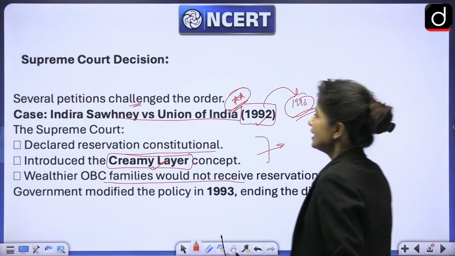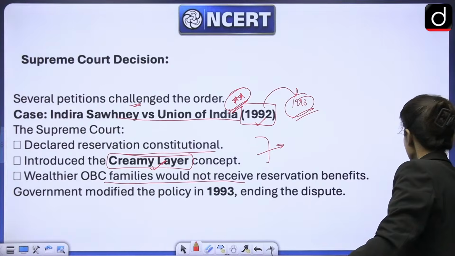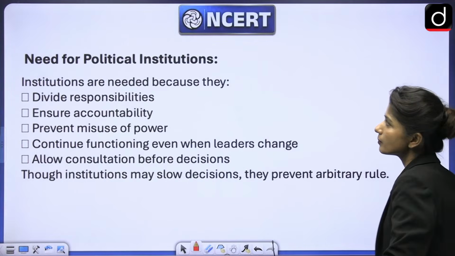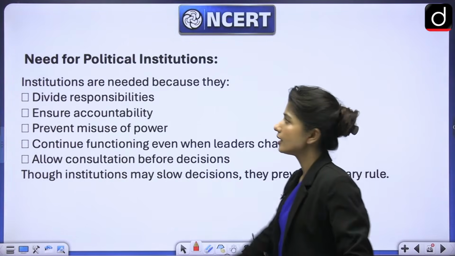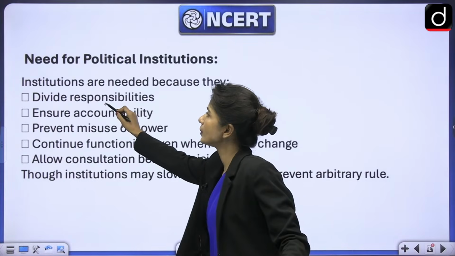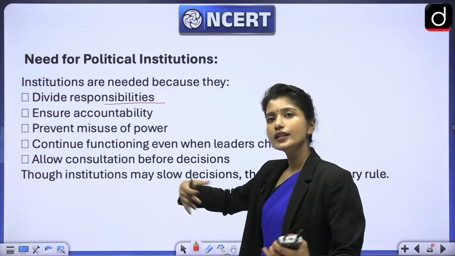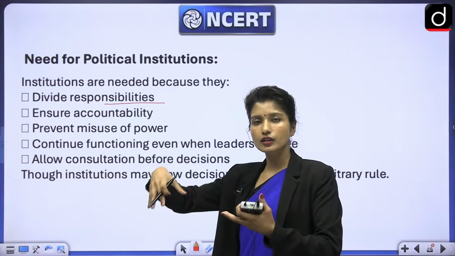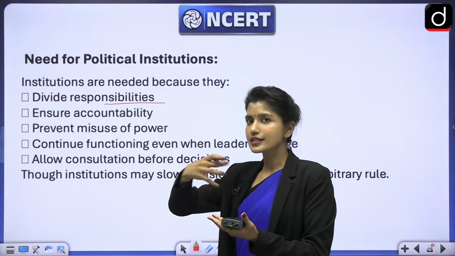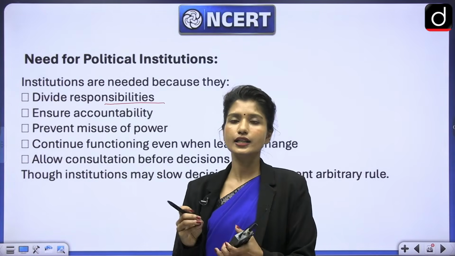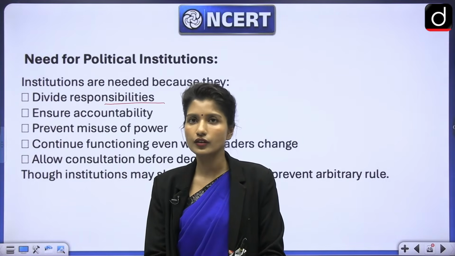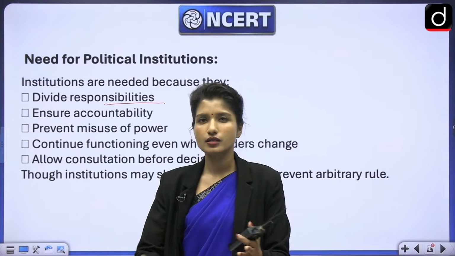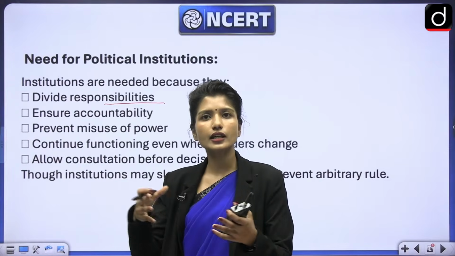All right. As we have seen, for any decision, any policy change, every political institution is required, which is why we need them, so that we can divide the responsibility. When there are a lot of people included in the decision making, for example, in your house, you need to make a decision. Now, your father, mother, your brother, sisters, and your uncle and aunts, all of them are included in the decision.